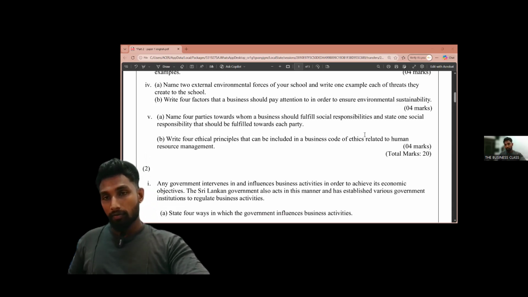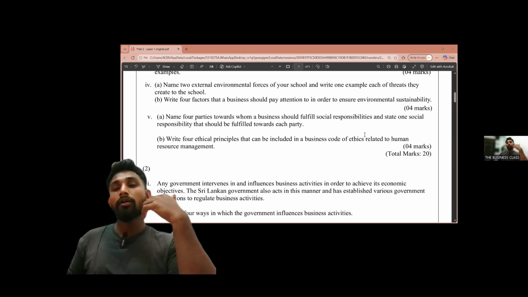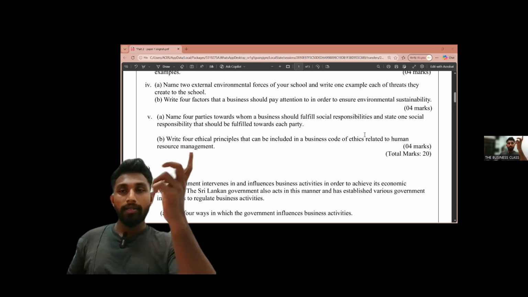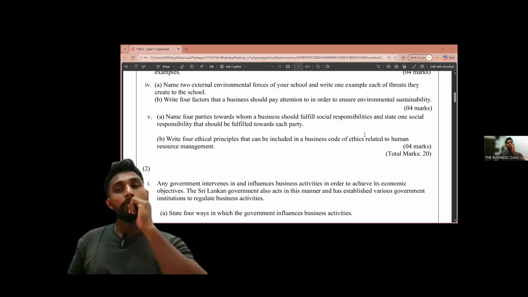Then for owners, we can say ensuring a reasonable return for the owners. Then for the community, creating employment opportunities.